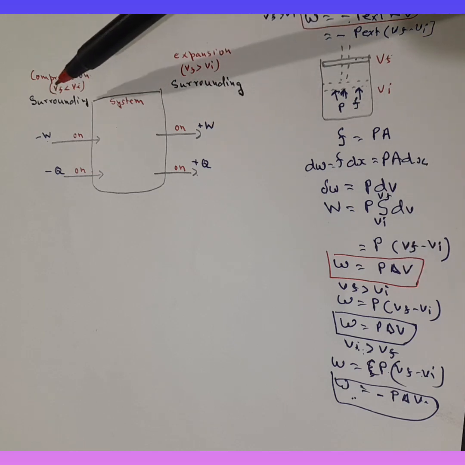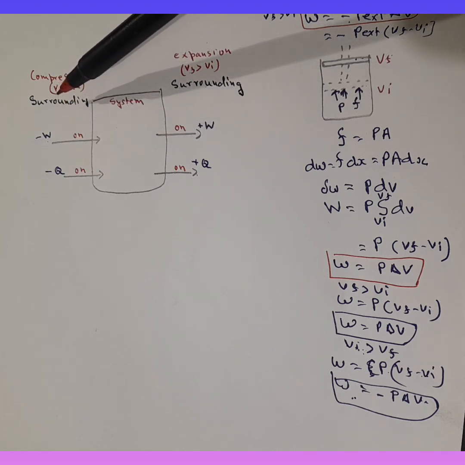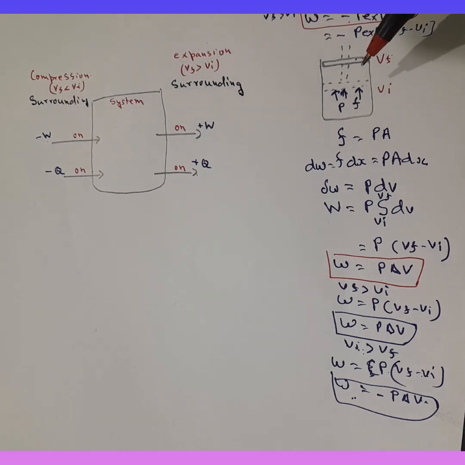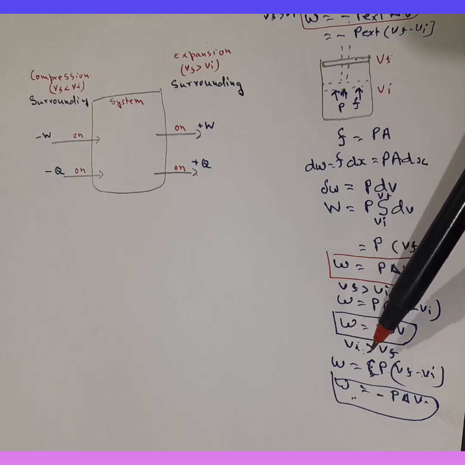Now let's understand what happens with compression. In case of compression, it is being compressed from here to here. So this would be Vi and this would be Vf. So Vf would be lesser than Vi. So Vi is greater than Vf.